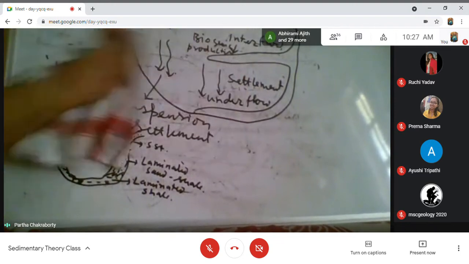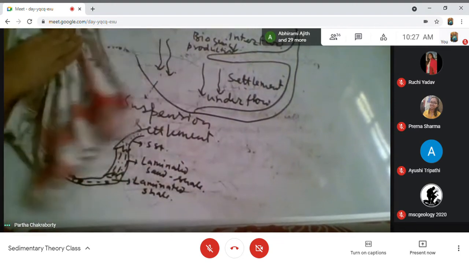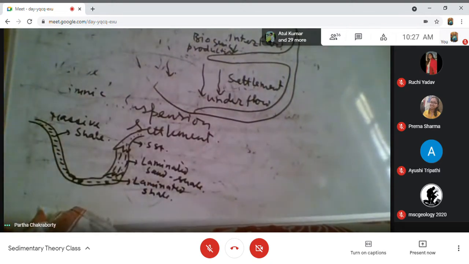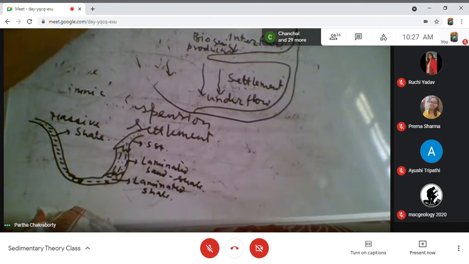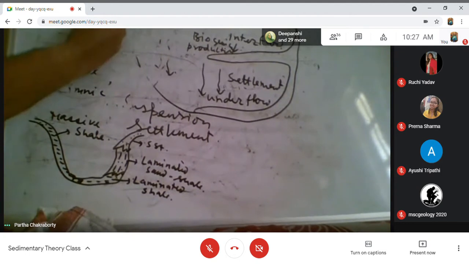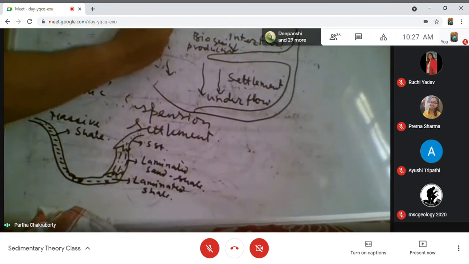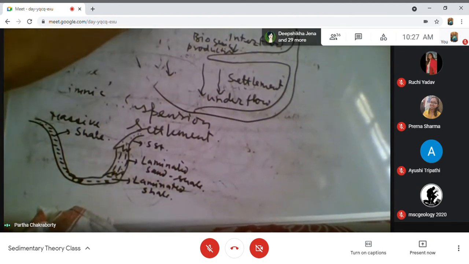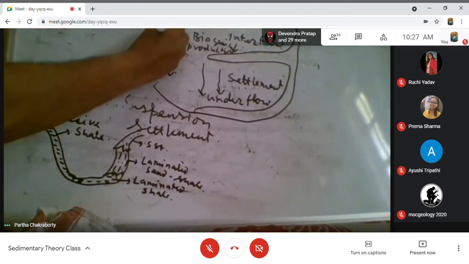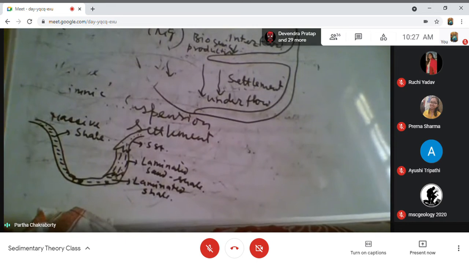The major cations are sodium, calcium, and magnesium. These are the major cations in a lake.